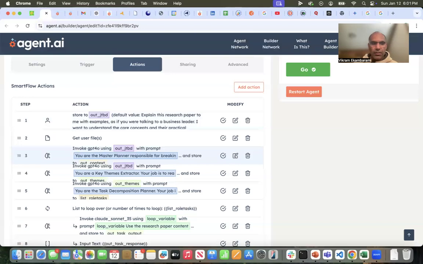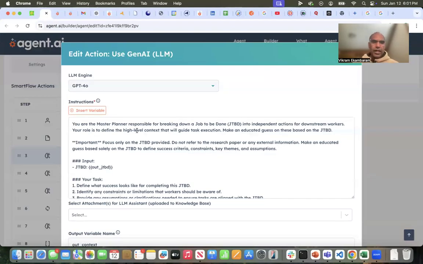And this is where now it gets interesting. So I'm basically now saying that I'm creating a master planner agent that's responsible for taking that job to be done, whatever you wanted me to do, the input that I was providing, do against the research. And then I say break it into independent actions so that it can then be passed to downstream workers. And your role is to define the high level context and then make an educated guess on this. I tried playing around with it, then prompting the user back saying, based on what you wanted, let me ask you some questions. And then based on that, go do something much more educated. But I couldn't get that to work yet. I assume, technically there's a way to do it, but it doesn't work.